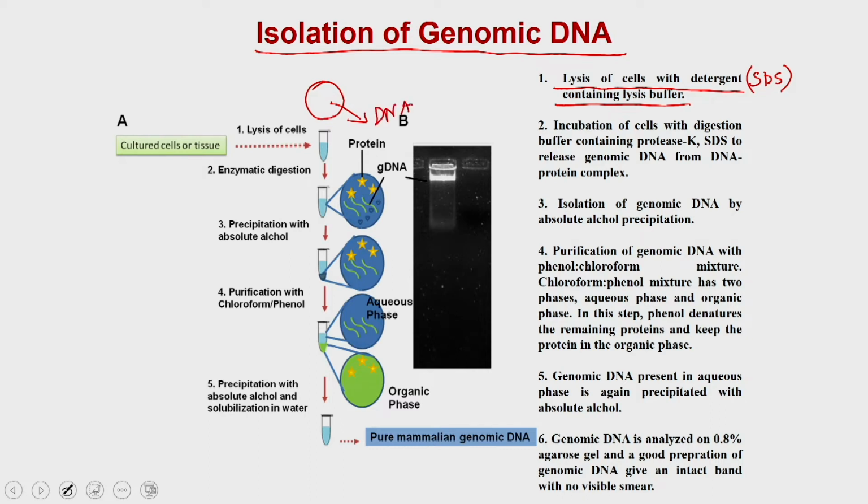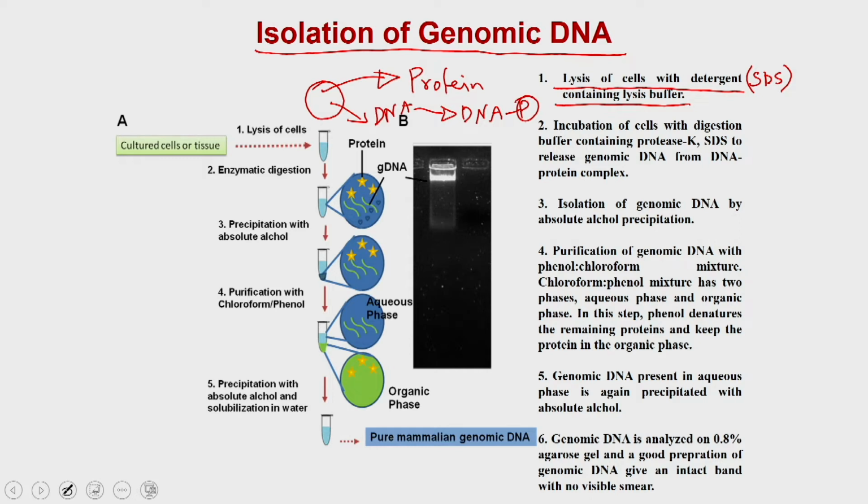Apart from DNA, it is also going to release many other things, such as proteins, and you know that DNA may not be present alone but in the form of a DNA-protein complex.